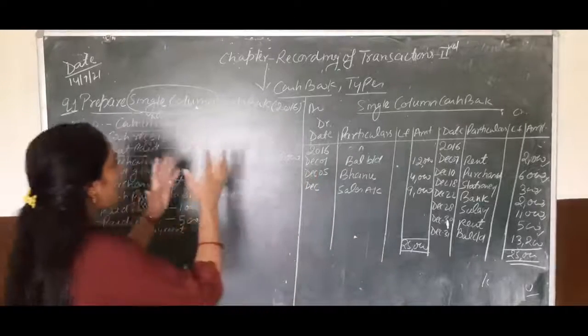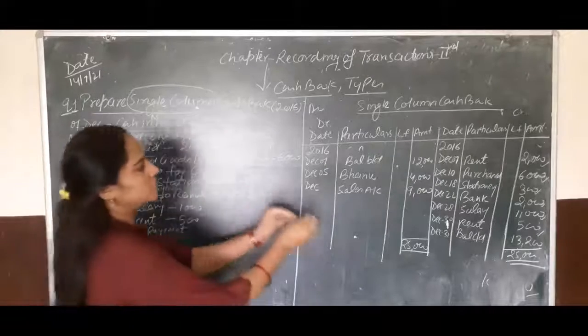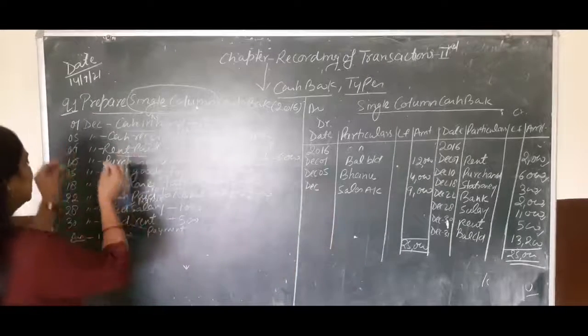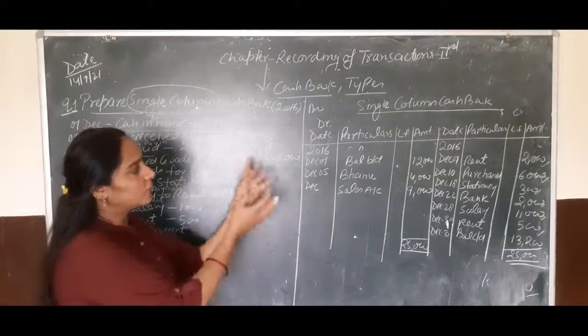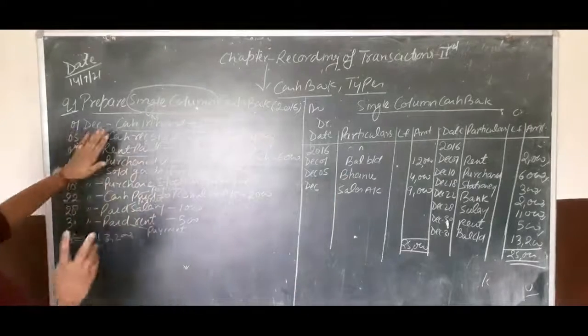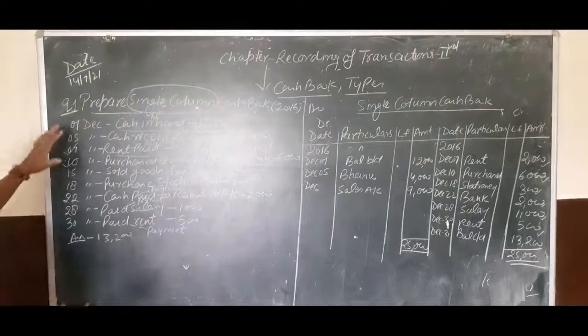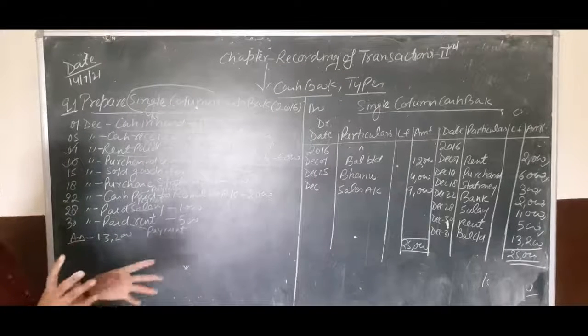Okay. So first I have prepared the question on the format of single column cash book. According to this concept, this is the question and I have solved this question in front of you on the board for your practice. So children, first we have prepared single column cash book and these are the transactions which the firm has used during the 1 month.